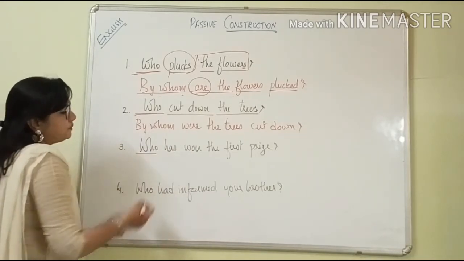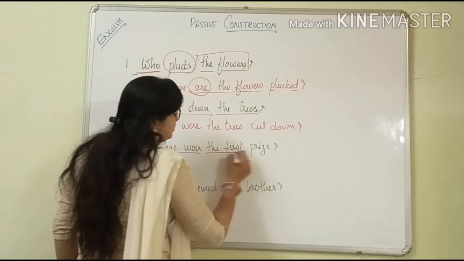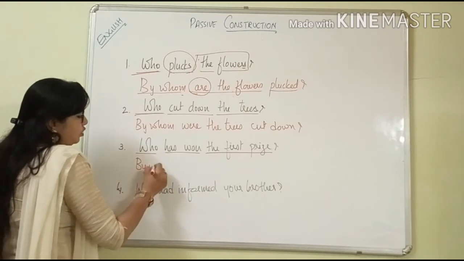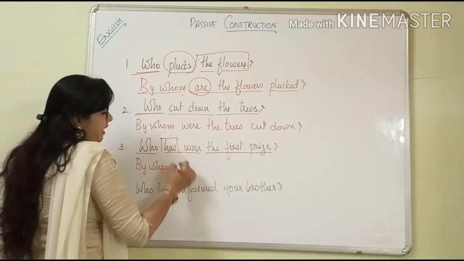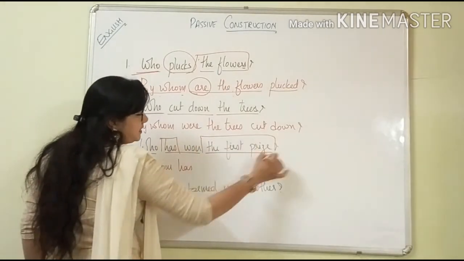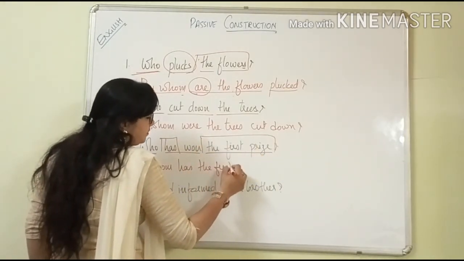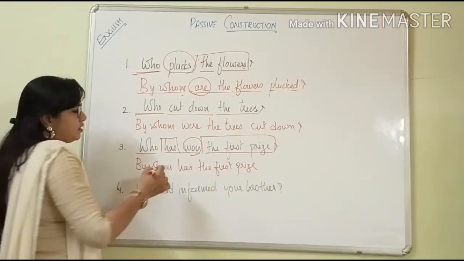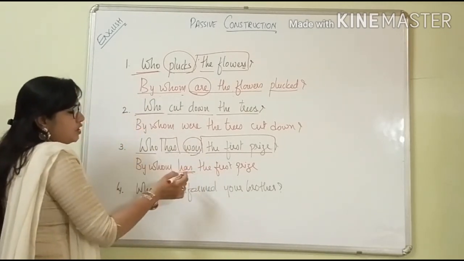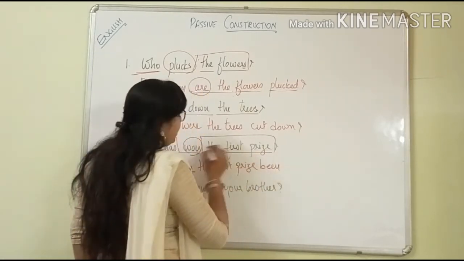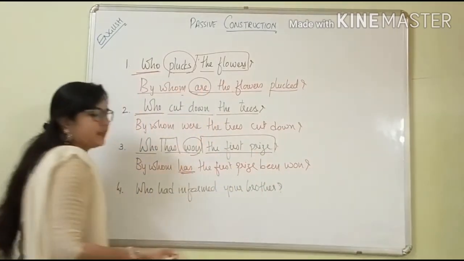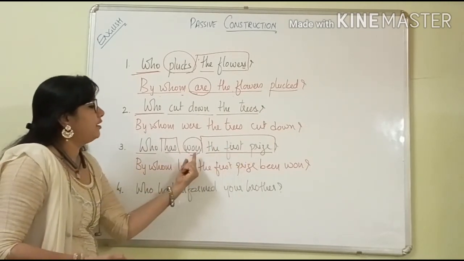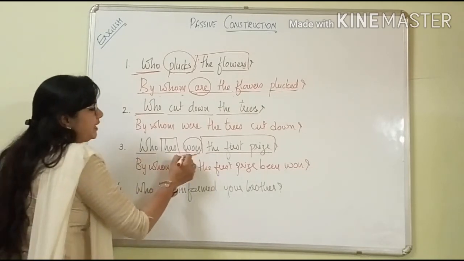Next one, who has won the first prize? Okay. So instead of who, we are going to keep by whom has the first prize. Won is already the third form of win. So, and here has we have used has. So we'll keep here been before the verb. Been, won, and question mark. Okay, by whom has, the same like that. Now the first prize been won. This verb will go at last.